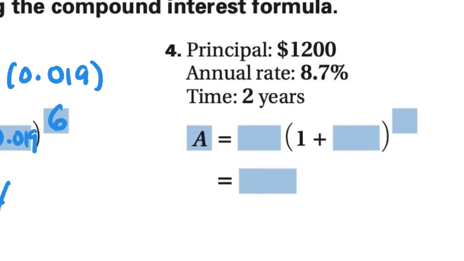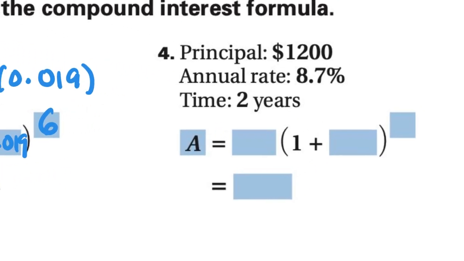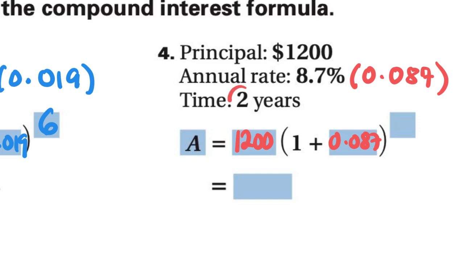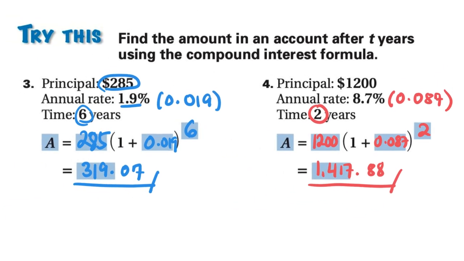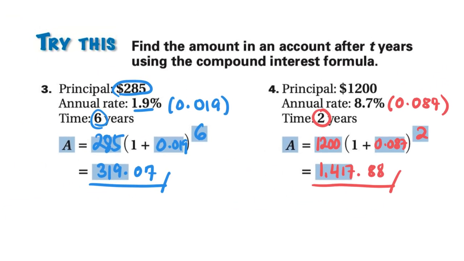Next in here, the principal is going to be 1,200. And this, in decimal form, is going to be 0.087, raised to 2. So this is going to give you around 1,417.88. Okay, that's the answer to these two simple problems.